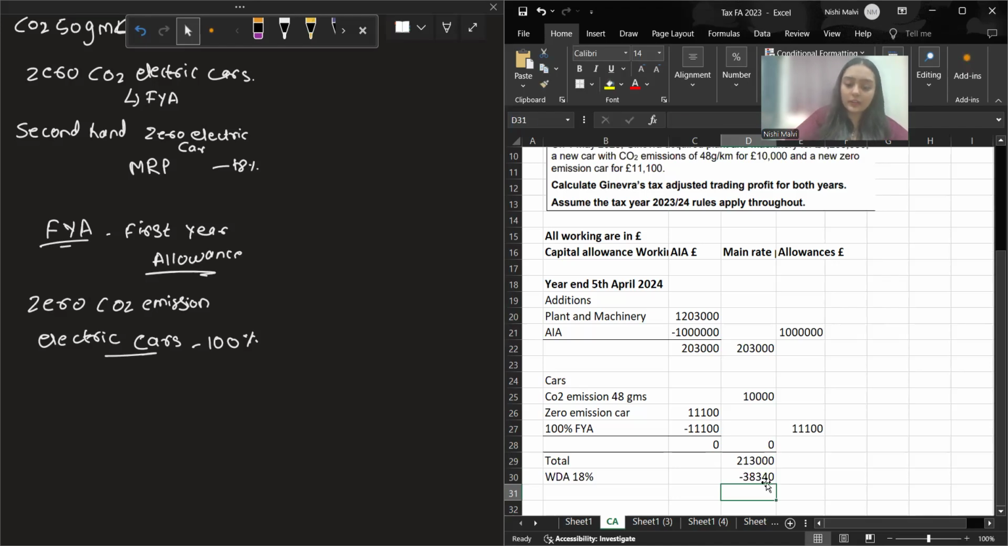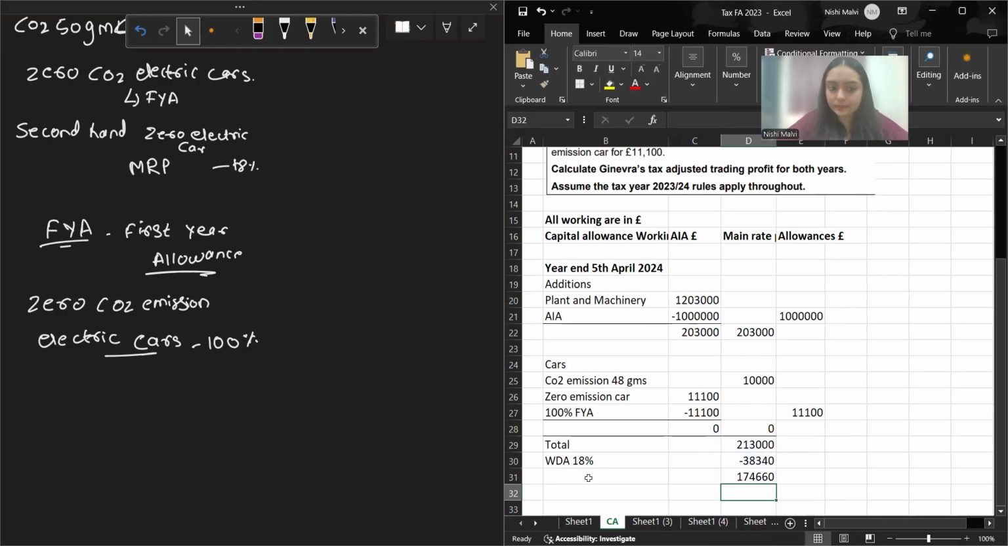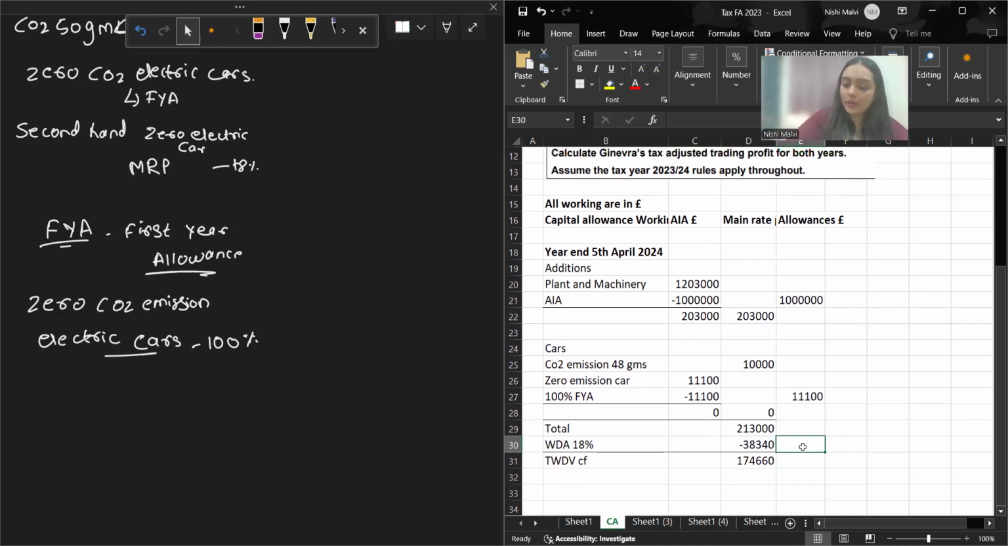So the tax written down value of the main rate pool asset will be this. Okay. Tax written down value. And this will be carried forward for the next year. You'll do 18% on this, and if there is any addition, you'll add it. All right. So this allowance will also be added.